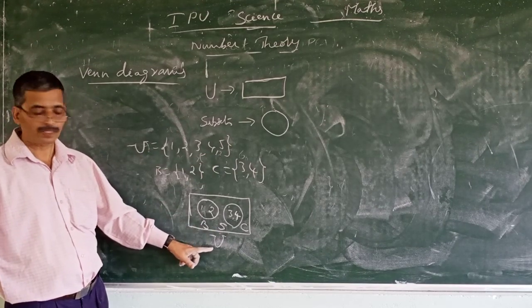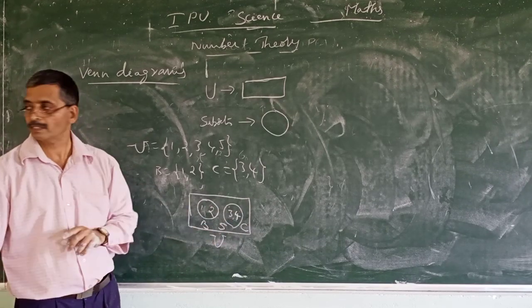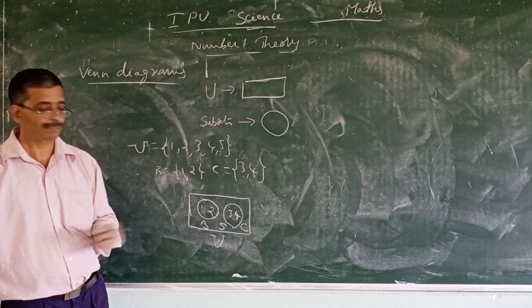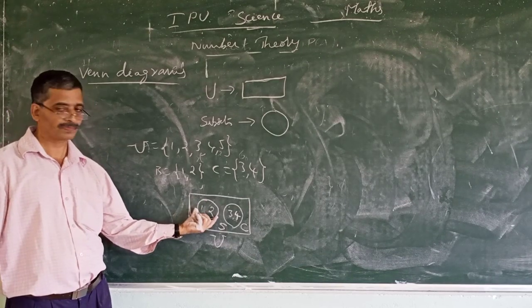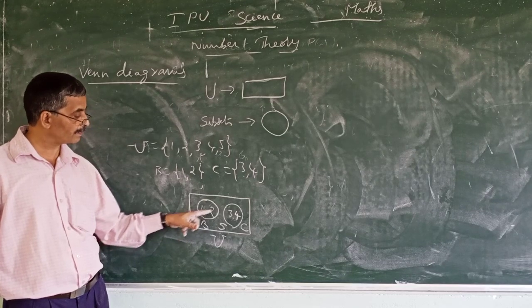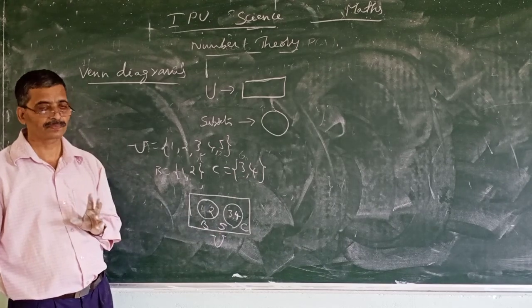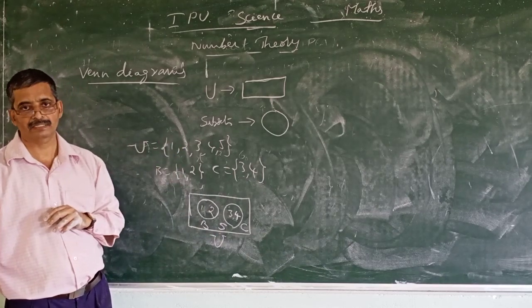So observe again, the universal set is written using a rectangle symbol. A subset is drawn using circles. Elements are written within this circle. This is one more set C, and again the elements are written here. This is how we can relate different sets.